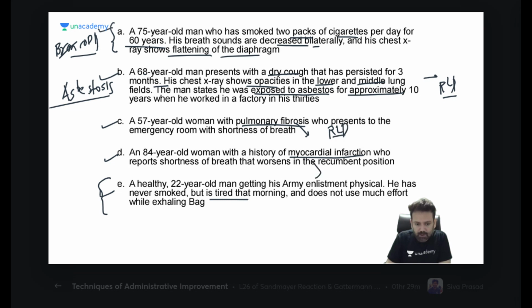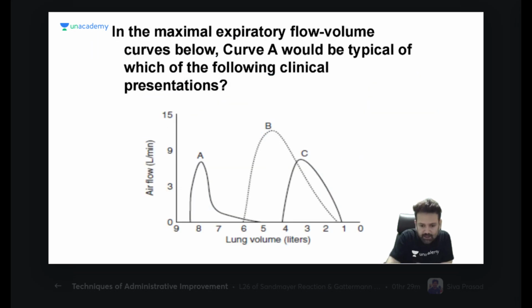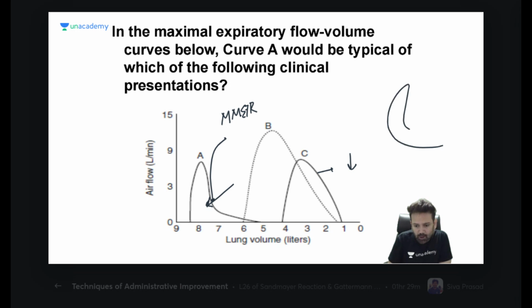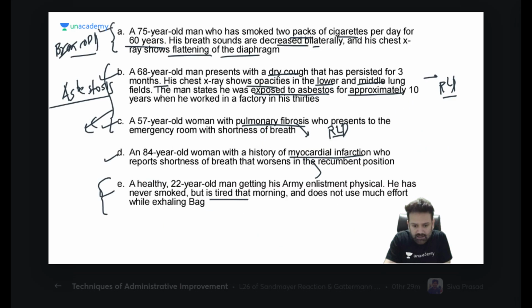These two are cardiac problem. So these two are correlating with this graph. Which graph is correlating with these two findings? Graph C. Because you know very clearly that in restrictive lung disease, size will become less, but shape will be the same. And in obstructive lung disease, it will be decreased. What is that point called? Maximum mid expiratory flow rate. That will be decreased, and you will get a scalloped curve or dog leg pattern. This is characteristic of obstructive lung disease.